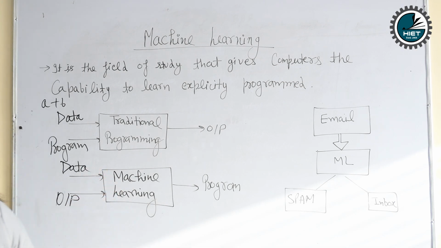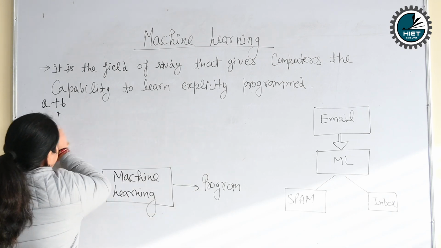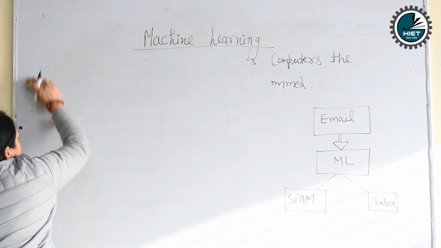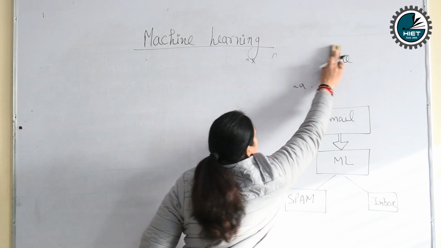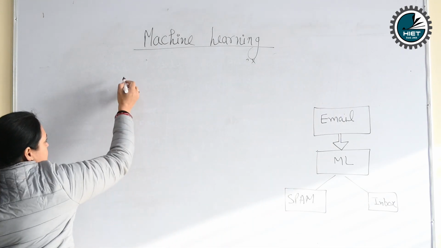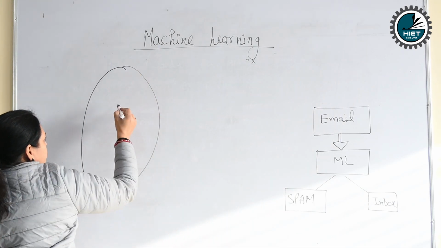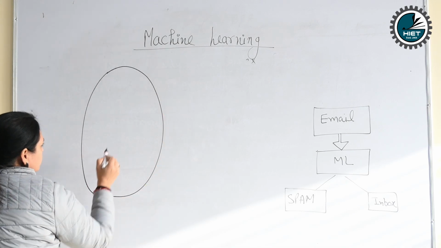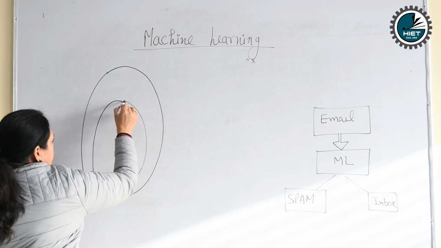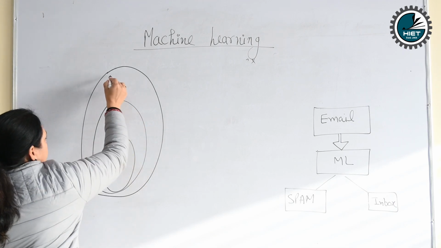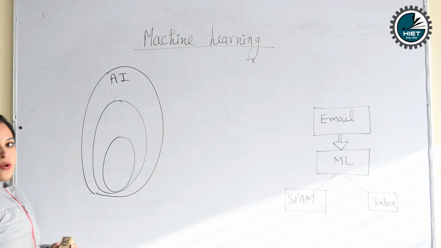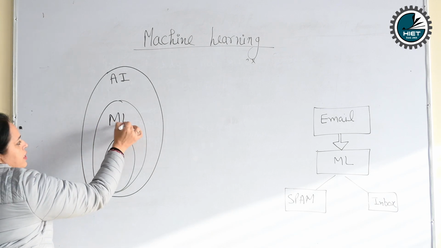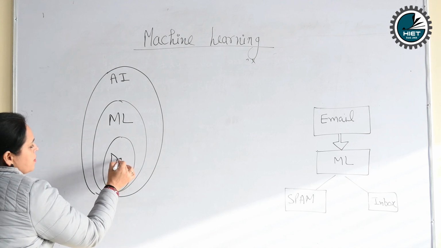Now, next, if we are talking about the basics of machine learning, we have to know about this diagram. First one is AI. AI stands for artificial intelligence. Then the second one is ML, and then the third one is deep learning.